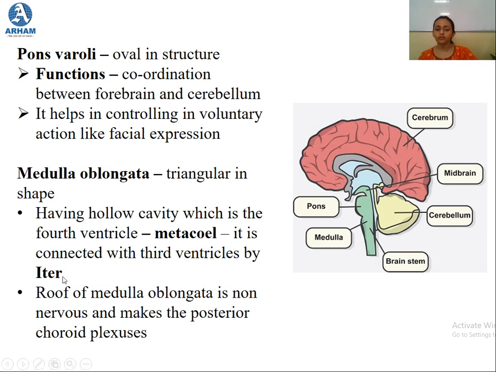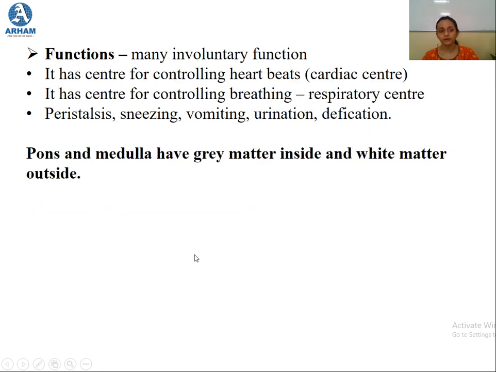Then the roof of the medulla oblongata is again non-nervous. Okay, so it is non-nervous and makes the posterior choroid plexus. So the posterior choroid plexus is made up by the medulla oblongata.